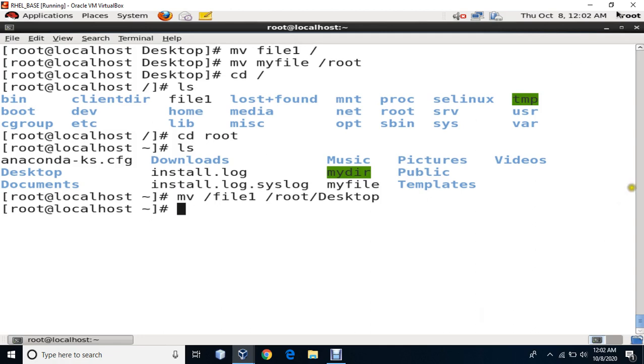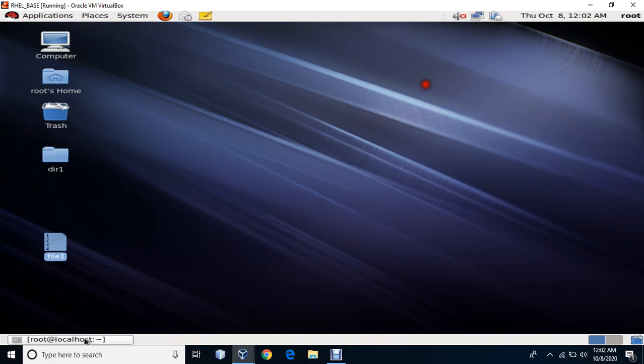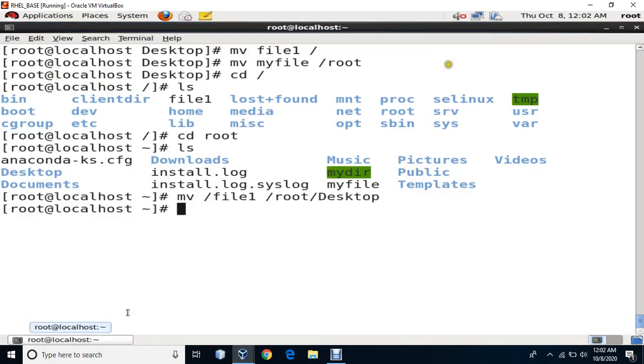Then what will happen? See, your file 1 is over here again. Second, I want to move my file, but right now I am inside my root, my home. So pwd, and see, I am inside root and my file is inside root.